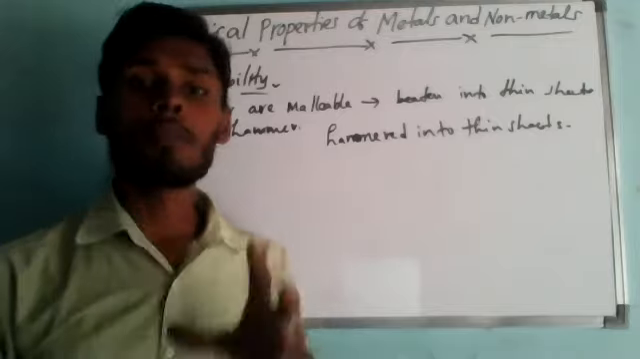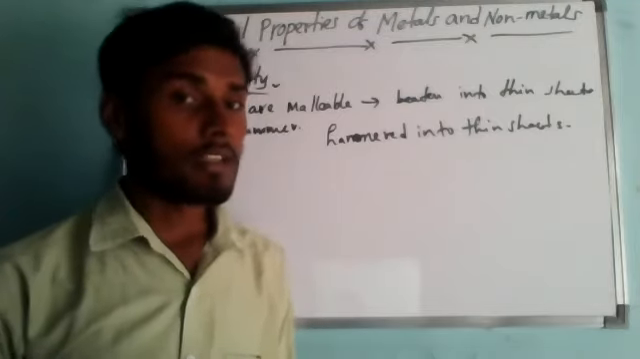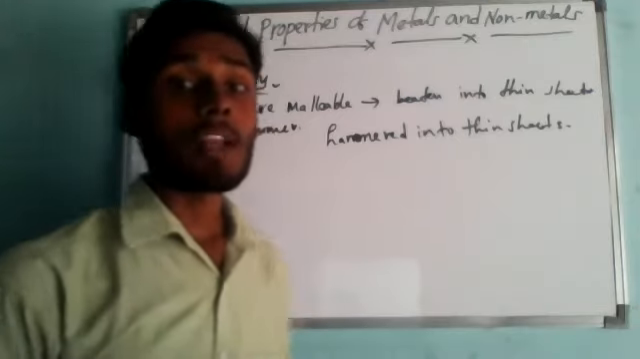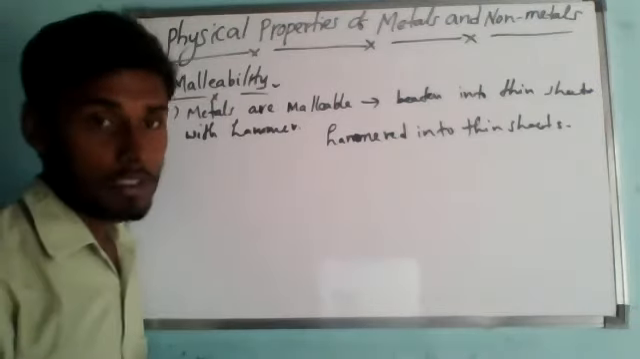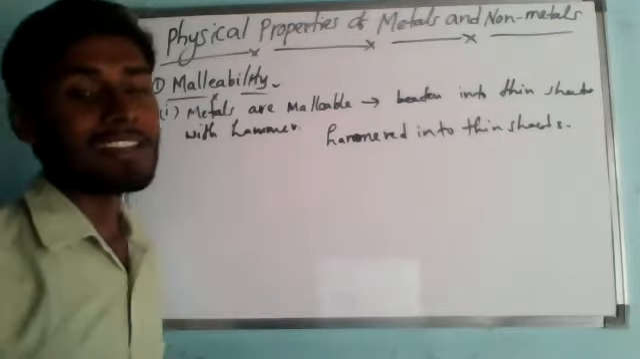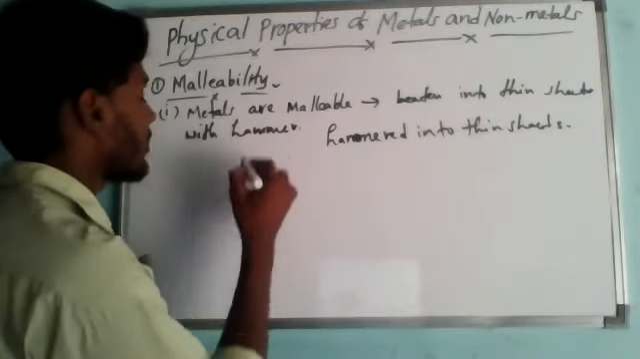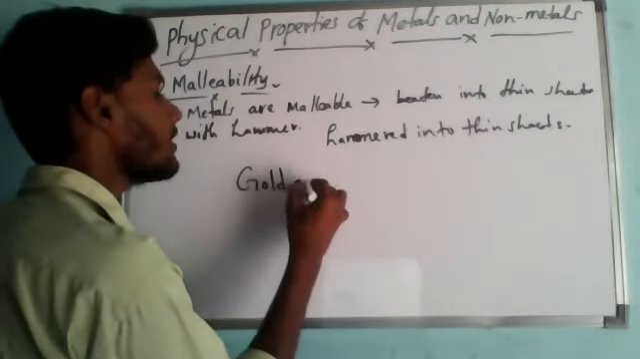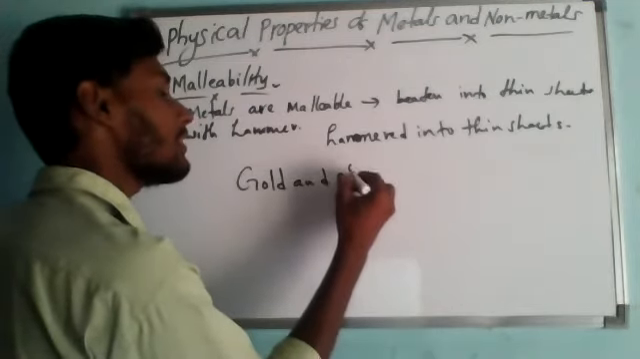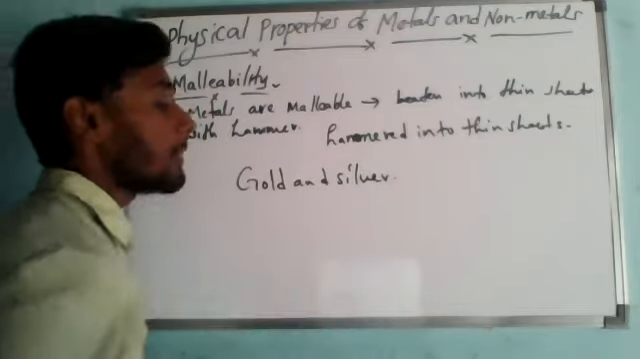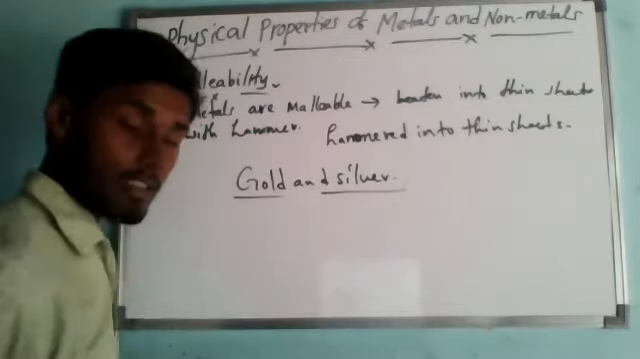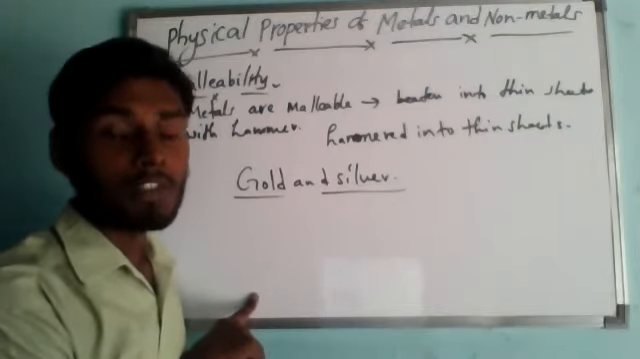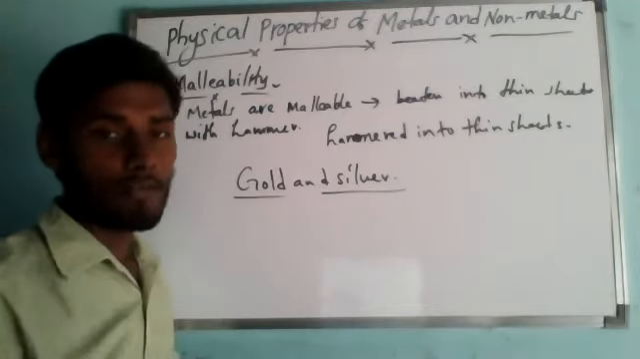Most of the metals are malleable in nature. Out of them, gold and silver are the best malleable metals and can be hammered into very fine sheets or foils. They will ask you the question about the best malleable metals: gold and silver. Most metals have malleability, but the highest malleability belongs to gold and silver.